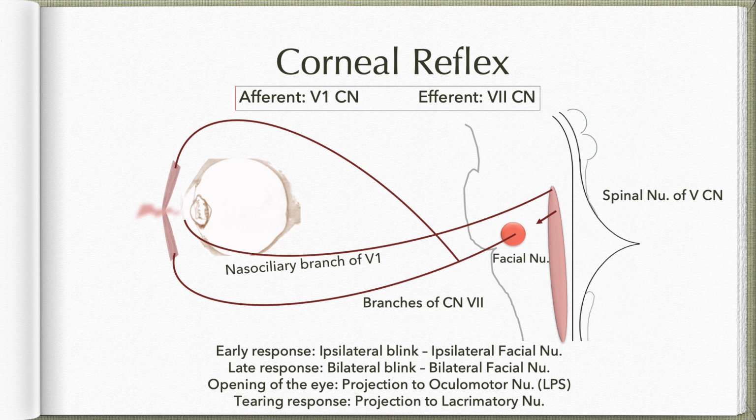So that's the corneal reflex, which has its main reflex arc at the level of pons. A simple way to elicit it is to just touch the cornea with a wisp of cotton, and that will result in reflex blinking. So the afferent limb is mediated by the ophthalmic division of the trigeminal and the efferent limb by the facial nerve or the 7th cranial nerve.